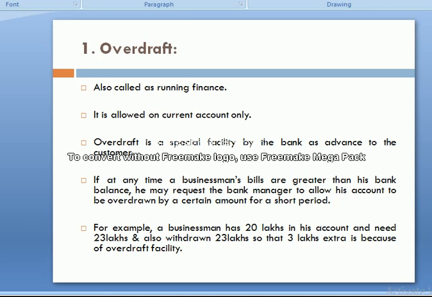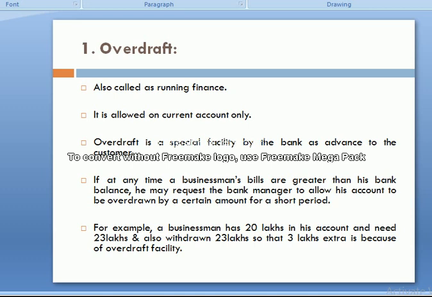Then the bank manager accepts the request and allows a bank overdraft up to a certain limit. For example, a businessman has 20 lakh in his account and he needs 23 lakh and withdraws 23 lakh, so that 3 lakh extra is because of the overdraft facility.